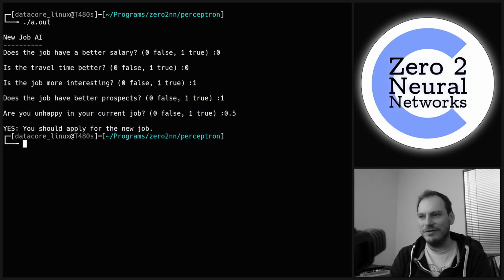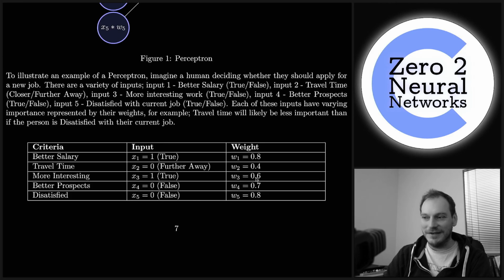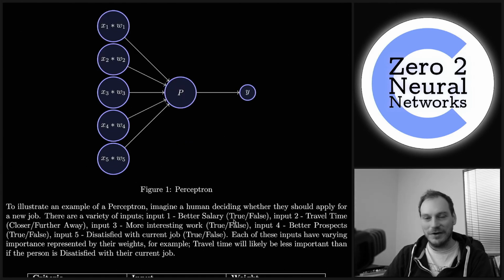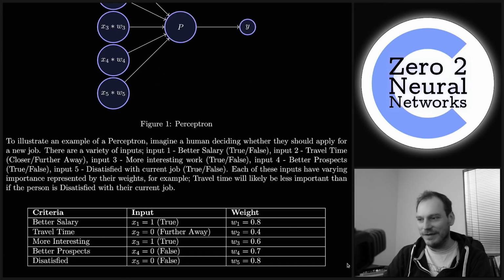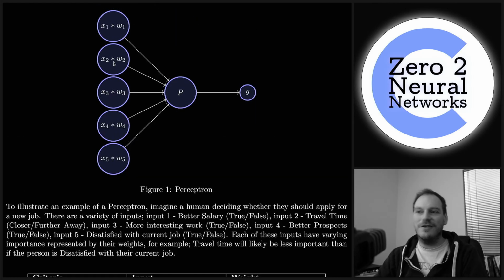Yeah, you should apply for a new job in that situation, according to this Perceptron model, which again, when I wrote this, I didn't test it out, I just wrote the values. So this does confirm this bit of the document that I've made, and I'm happy with that. I don't have to go back and amend all these values if somebody wants to do what I've just done there.